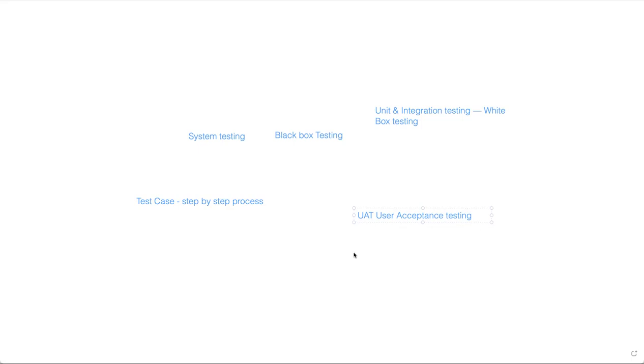As I said, in SDLC we have a certain process. In SDLC, we have different models like the Agile model, V model, waterfall model, spiral model, etc. We'll discuss all these complete SDLC models tomorrow.